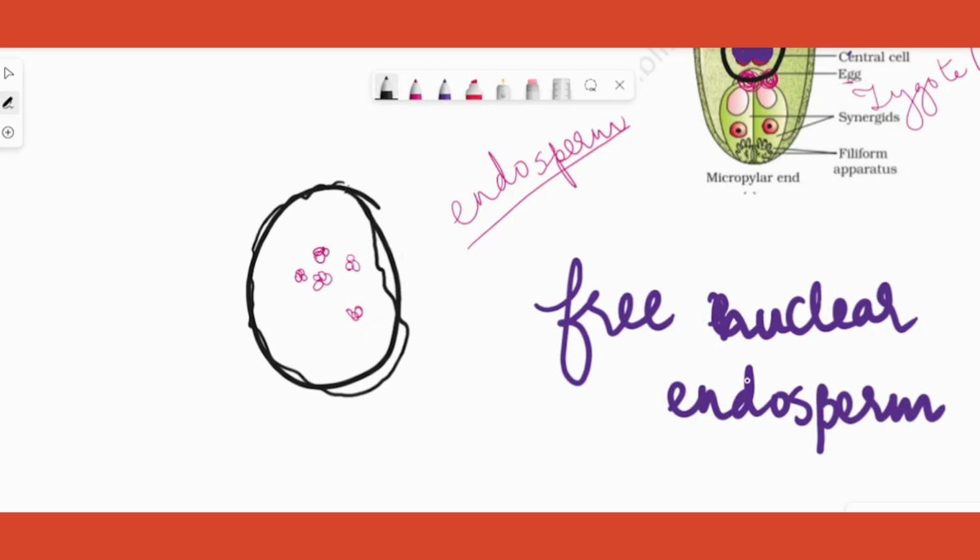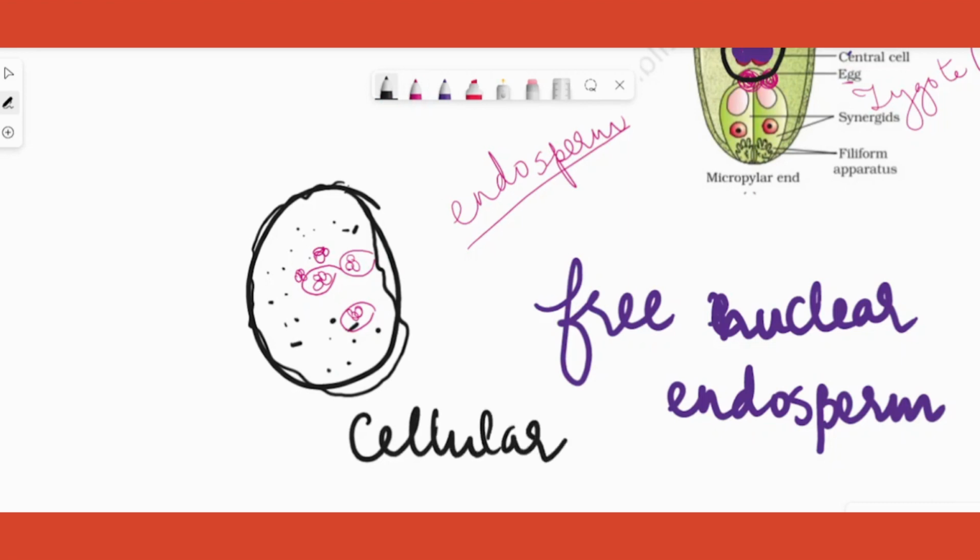It is basically from this free endosperm nucleus. So many are there, right? I'm not making it into 3 dots because it is understood all of them are 3N or triploid. What happens is each of them will start developing a cell membrane around it, so they become proper cells. At that point we don't call that free nuclear anymore. At that point we call them cellular endosperm.